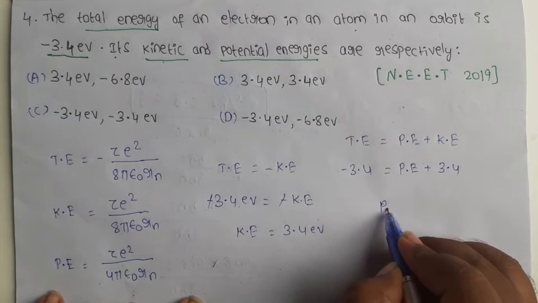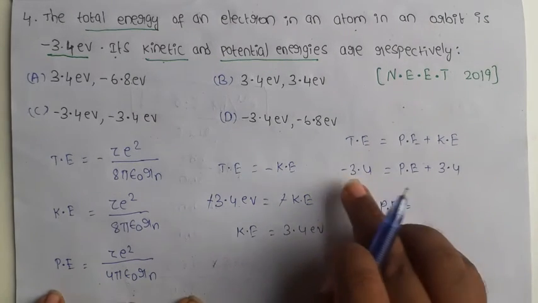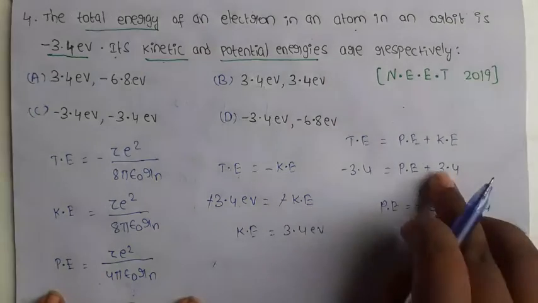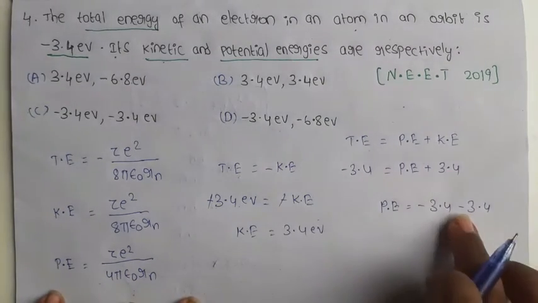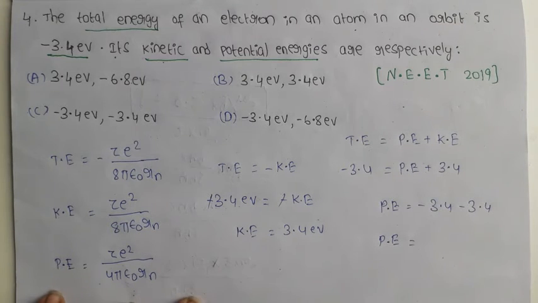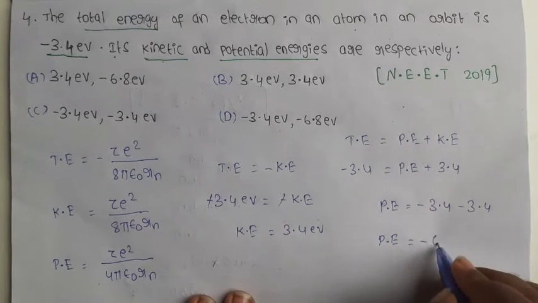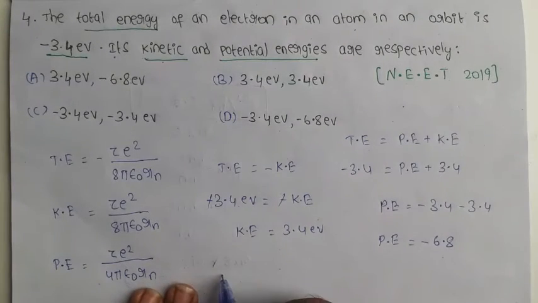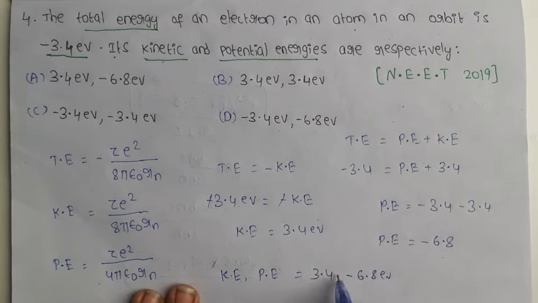So PE equals minus 3.4 minus 3.4, which is minus 6.8. So the kinetic energy value is 3.4 and the potential energy value is minus 6.8 electron volt.